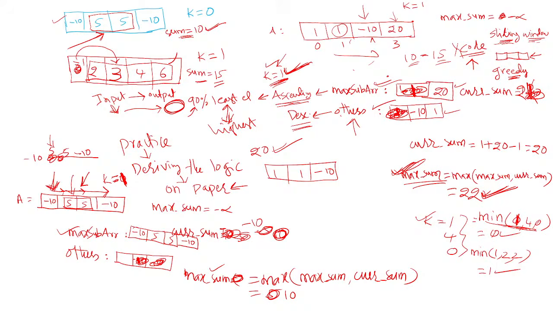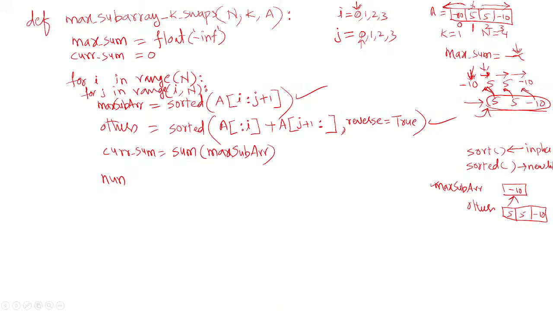That's why I check how many swaps I should perform. The number of swaps I'll get is nothing but the minimum of k value, comma, length of your max subarray, then similarly length of others subarray.